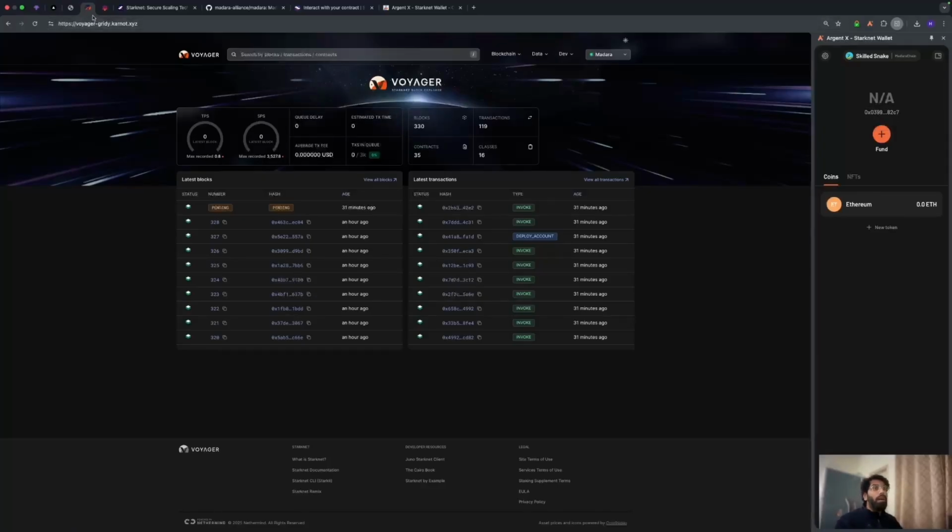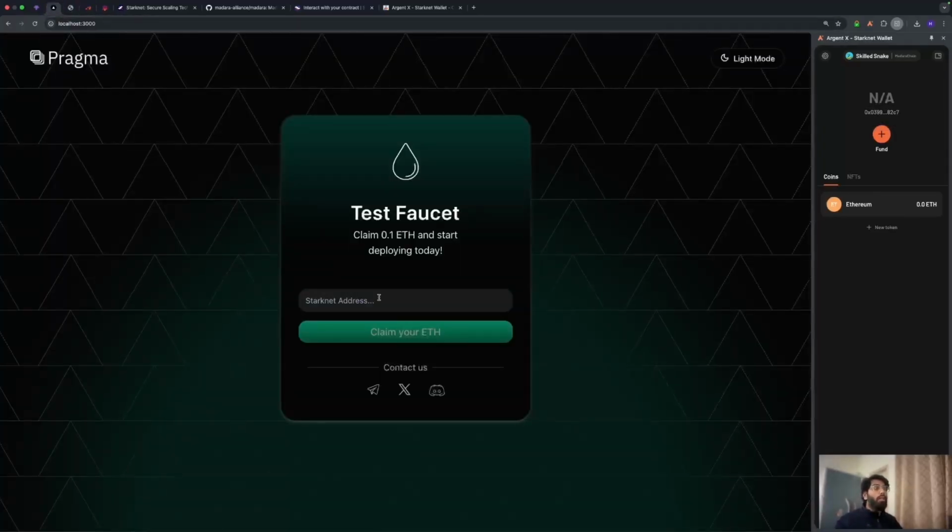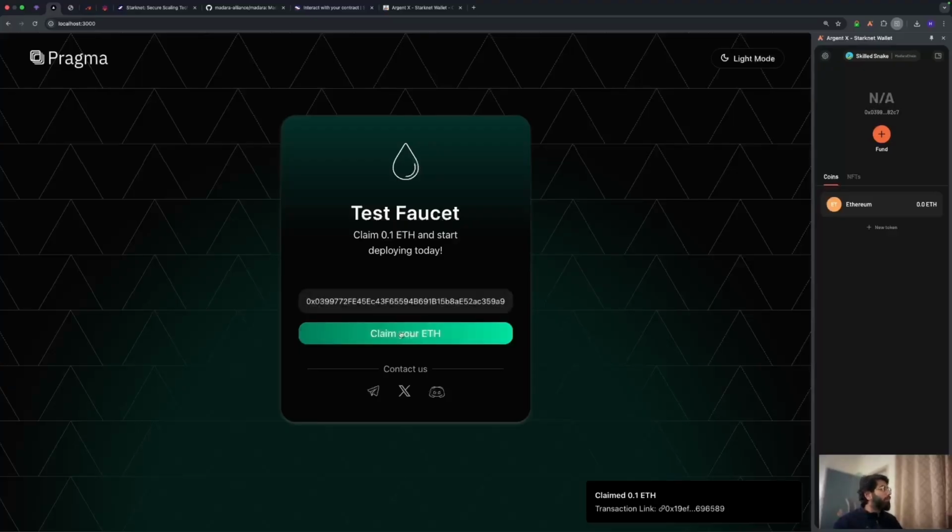Now I've copied my address. I'm going to go to the faucet, and this is the kind of faucet that we'll be providing you guys. We just put our address in here, as you can see, and let's claim our ETH. If everything works well, we're going to have some amount of ETH in our wallet pretty soon. So let's wait for that.